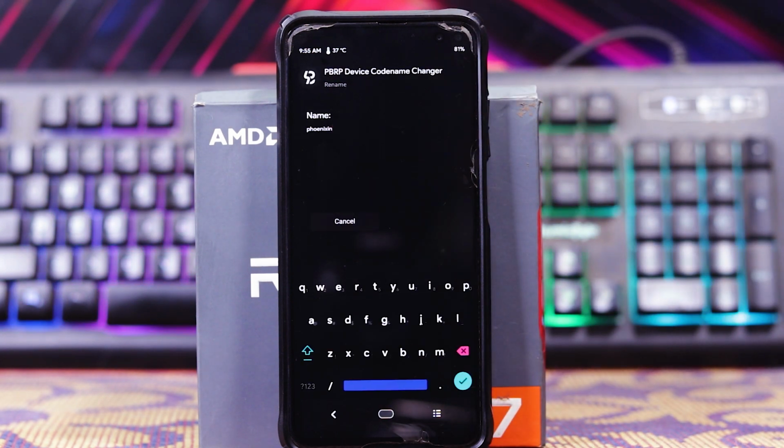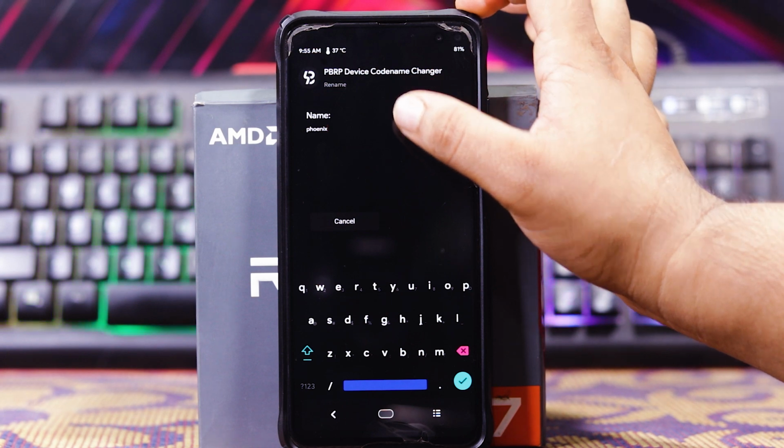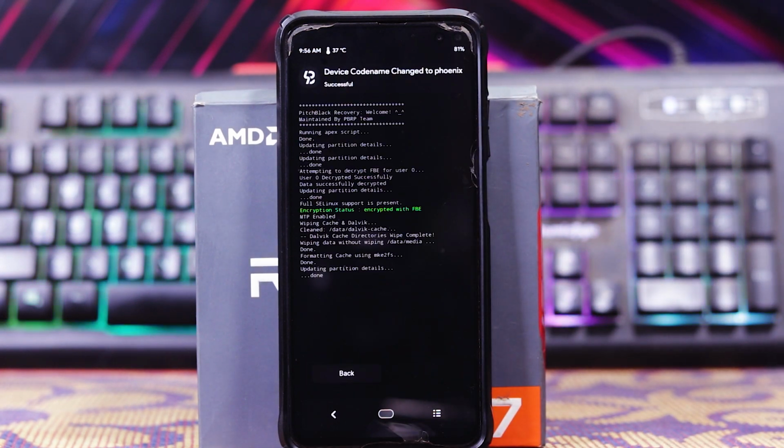Our device is phoenixin, that is Phoenix India, that is the Poco X2 India, but this ROM is for Redmi K30, that is Phoenix. So change the code name to Phoenix and tick mark and swipe. As you can see, it's changed.